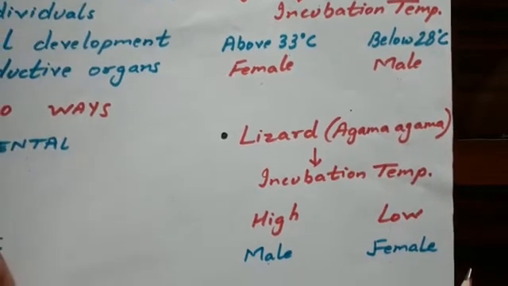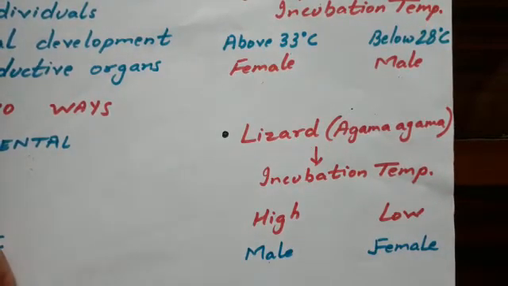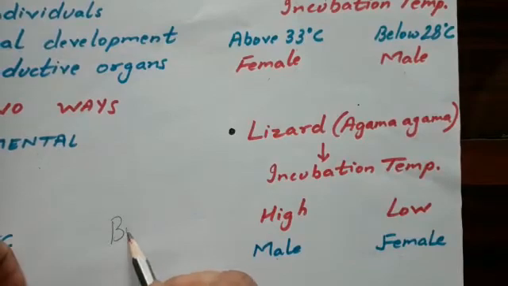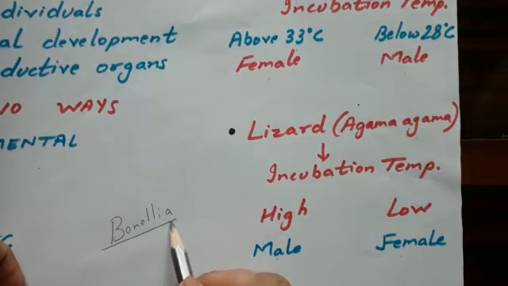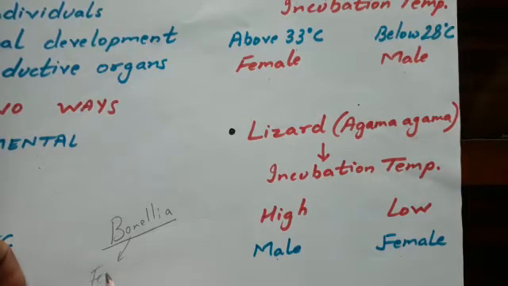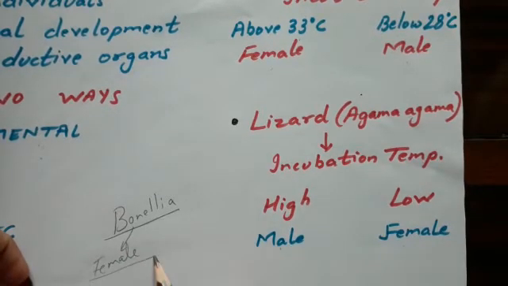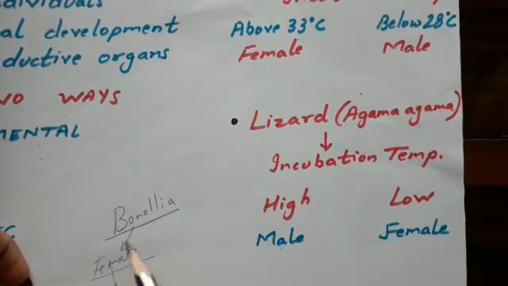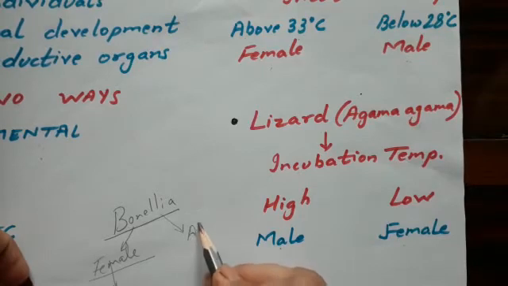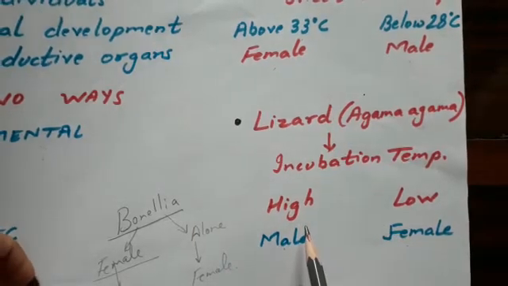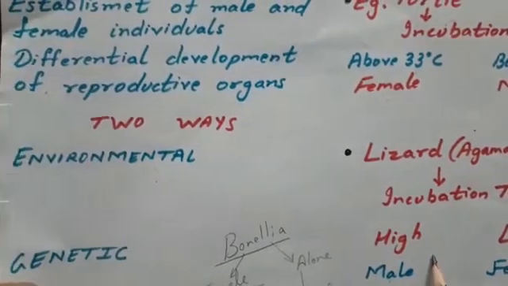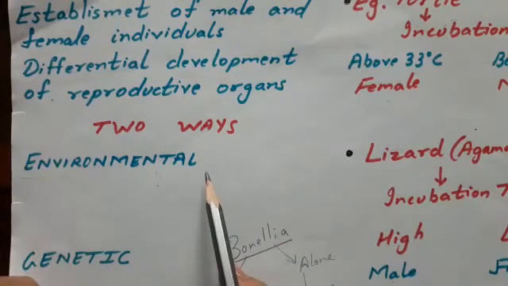There is another example of a marine worm, Bonellia. If it develops in company of a female, that is, if it develops near the female, then it will give rise to a male. And if it grows alone, away from the female, then it will give rise to a female organism. So these are examples where the gender is determined by some environmental factor.